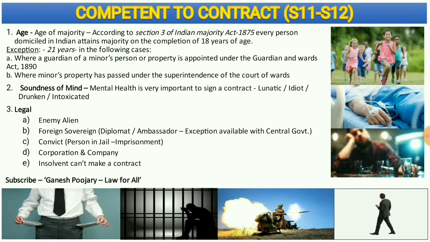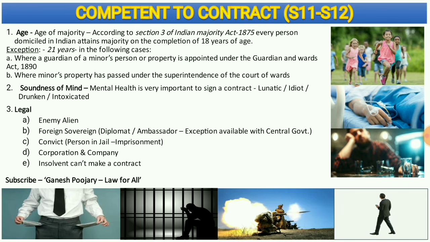Now under soundness of mind, I have brought 4 important aspects, that is lunatic. A lunatic can come into contract when he is having lucid intervals, or whenever he is having soundness of mind. During such a period he can come into any kind of contract. But an idiot cannot come into any kind of contract because this is from birth to death, so he cannot come into any kind of contract because of his unsoundness of mind. Drunken and intoxicated status: though the person is sane or a healthy person, because of his drunken or intoxicated status, he loses the competency to come into any kind of contract during such period.